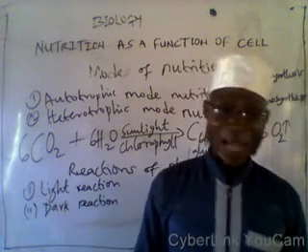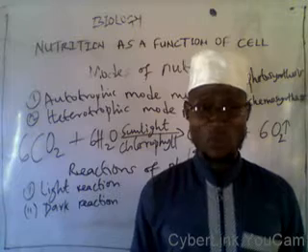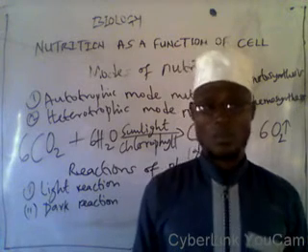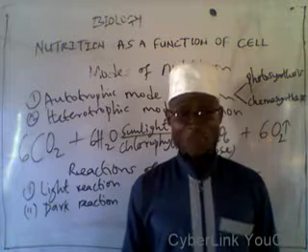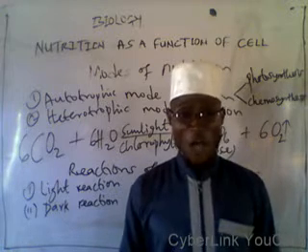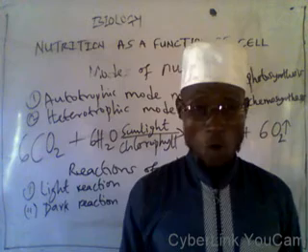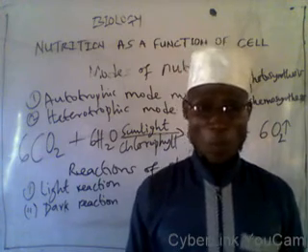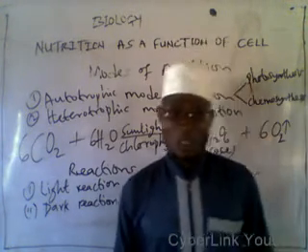Number six, the energy that is needed to drive the reaction is from the sun. Seven, the first stable product of photosynthesis is glucose. The first stable product of photosynthesis is glucose.